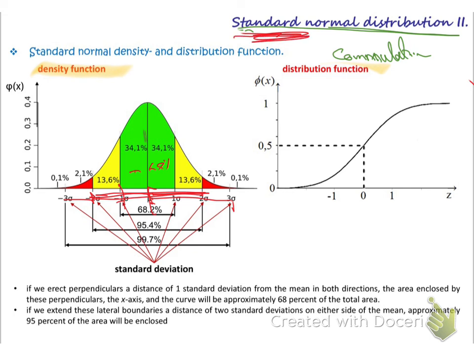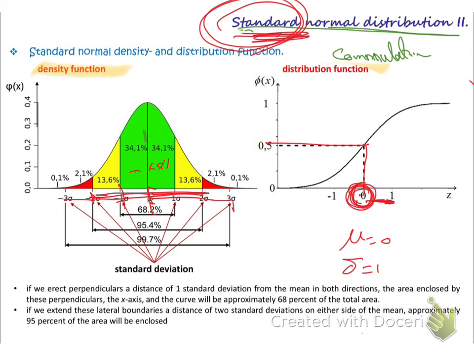normal, so we said at the mean it will be 0.5, but our mean now becomes 0. Okay, the mean became 0. The standard deviation became 1 because we said the characteristics of the standard normal distribution are mu equals 0 and sigma equals 1. That's why you'll find here that mu equals 0 and the standard deviation from each side, sigma equals 1 and sigma equals minus 1. Okay, I hope this is clear for the standard normal distribution. By having this one, we have now completed this theory part of the seminar number 5.